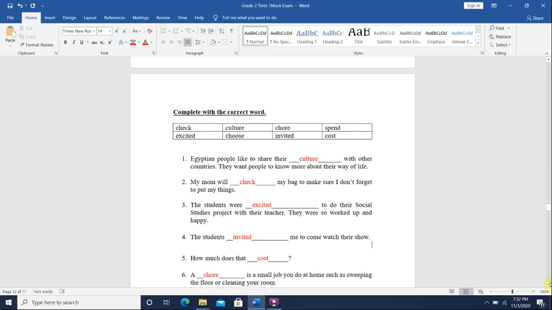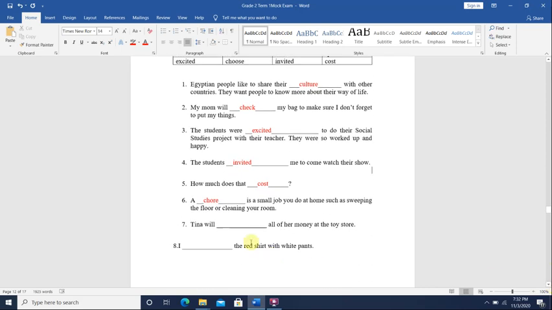Okay, next. Tina will blank all of her money at the toy store. What will she do with her money? She will spend it. Tina will spend all her money at the toy store.